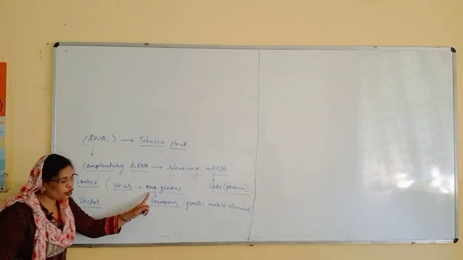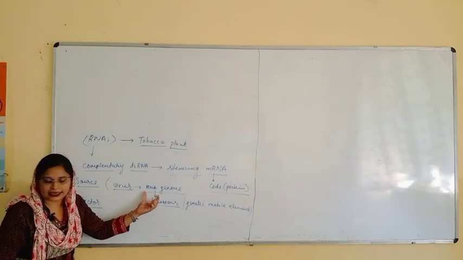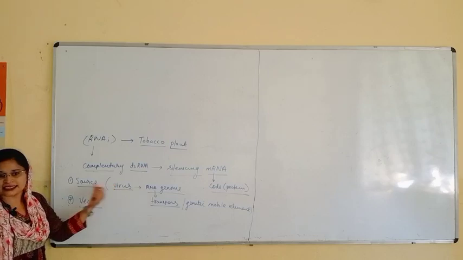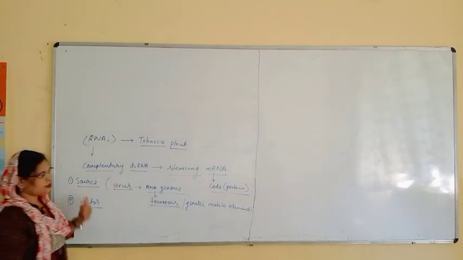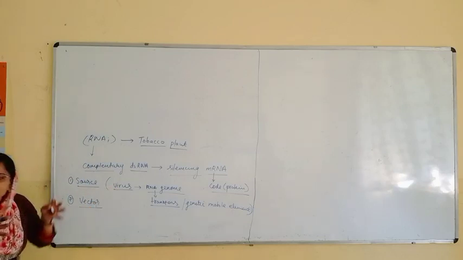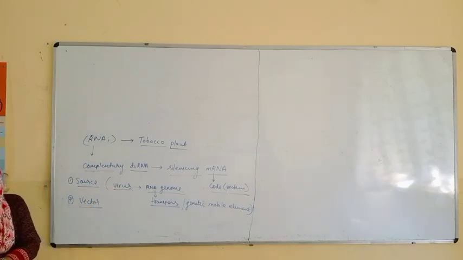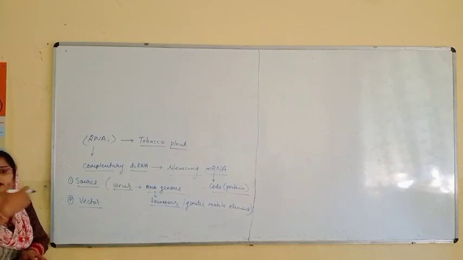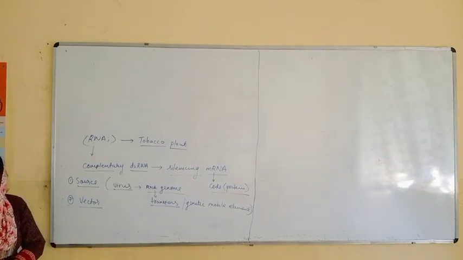So that genomic RNA or genomic content you are getting from the virus is our source. This RNA will go inside, and it will be complementary to another messenger RNA present in the plant.